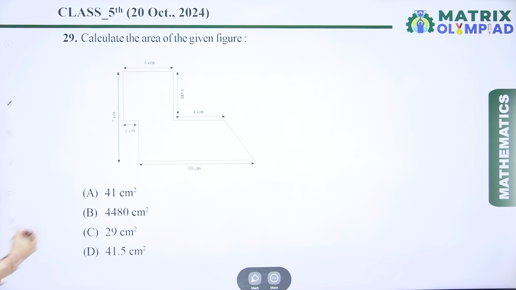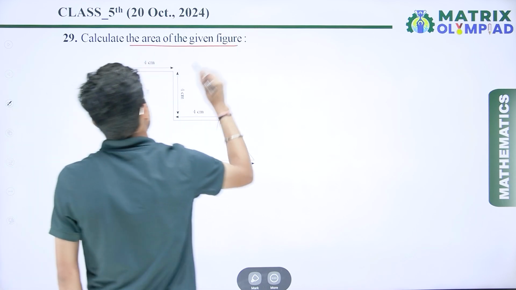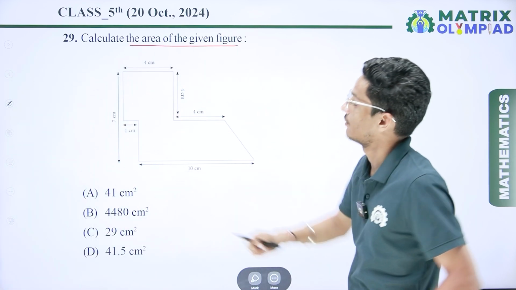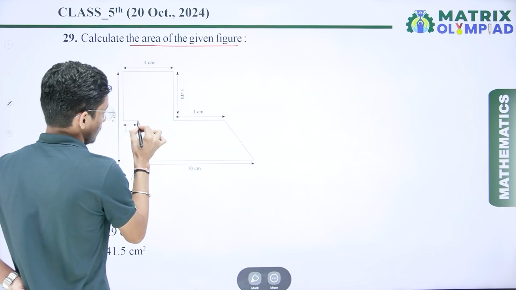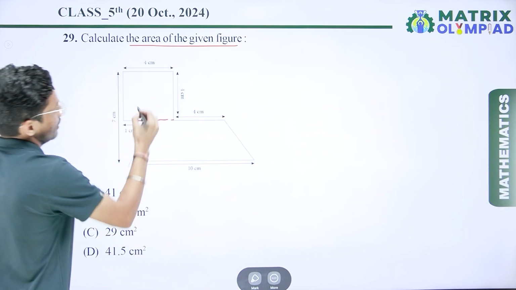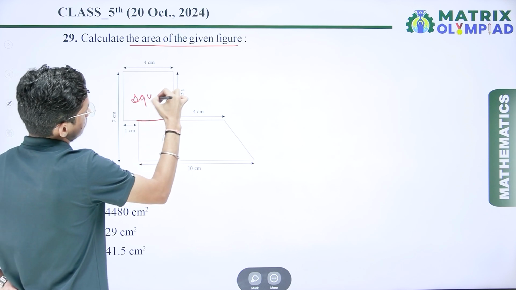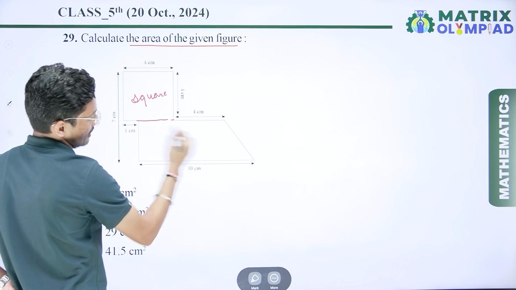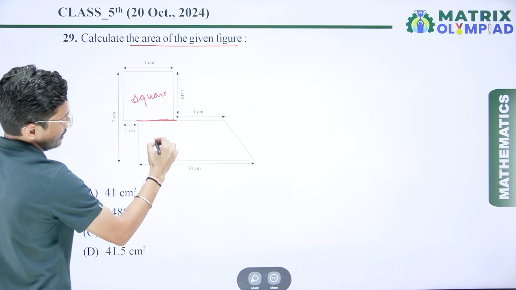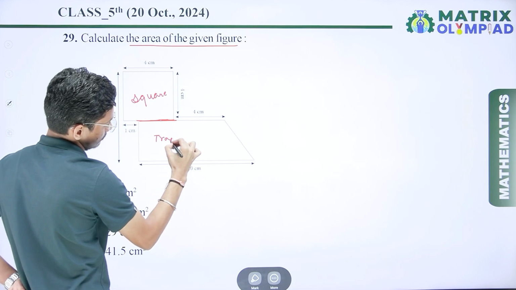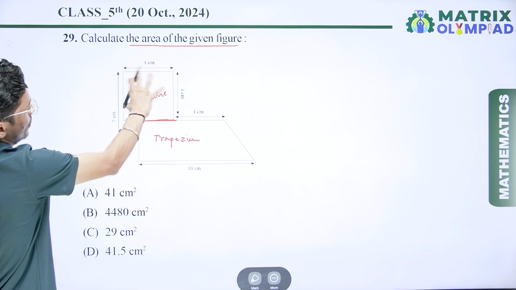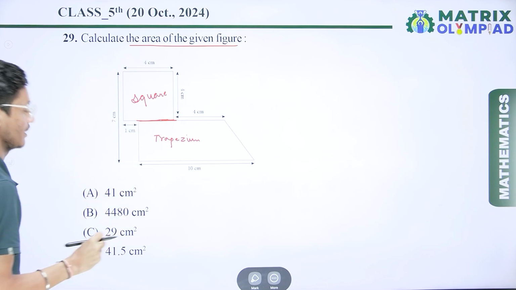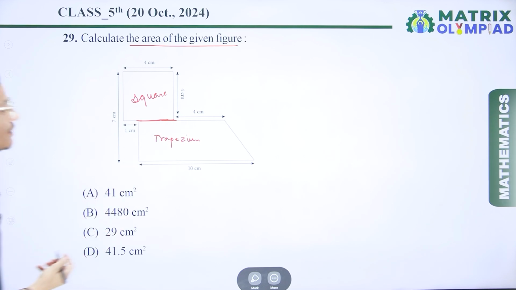Now the next question is to calculate the area of the given figure. Here a figure is given and we have to calculate its area. First, if I merge this part, I get a square, and this one is a trapezium. So we calculate the area of the square and the area of the trapezium, and if I add both, then I get the total answer.